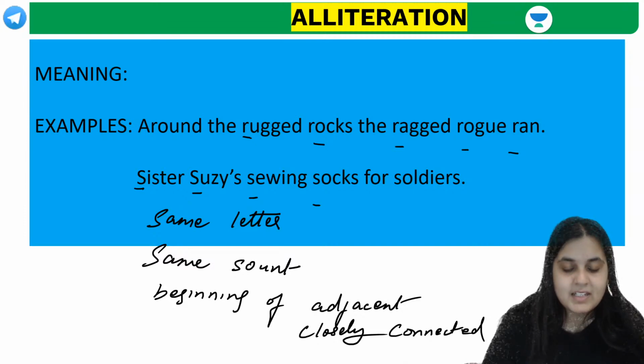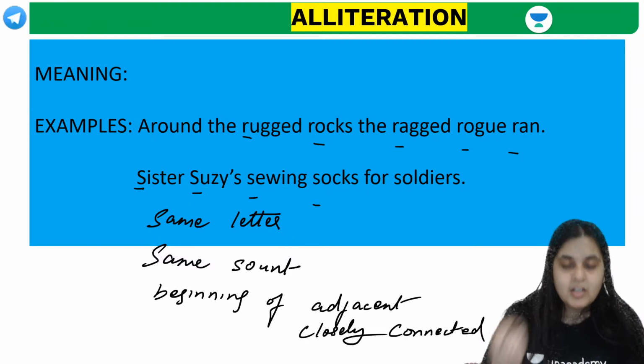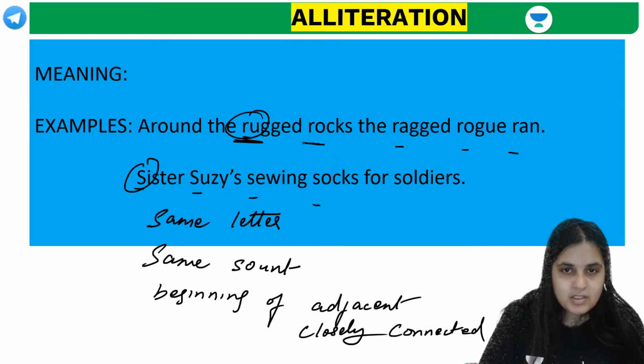Alliteration is the repetition of the same sound or letter in adjacent words. Just remember, Kiran: adjacent words or closely connected words.